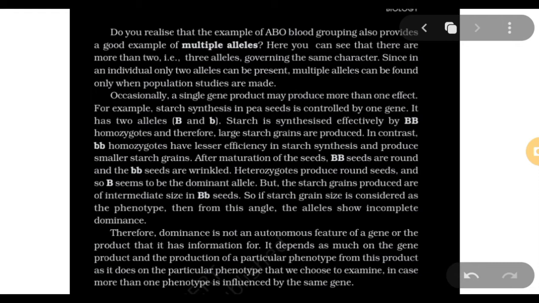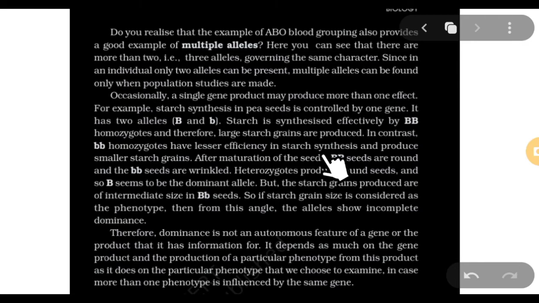And when I was also studying for NEET, one of my friends sent me this paragraph, and she said that she couldn't understand. Let me tell you, NCERT has explained a very, very big topic in these three paragraphs. It's a very deep concept. So when she said that she didn't understand, I read that paragraph and I realized that you shouldn't ignore any paragraph from NCERT. Now it looks like they are explaining simple codominance and incomplete dominance here, but it's not that. They are explaining something very important and a very deep concept.